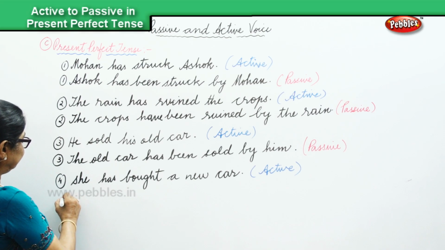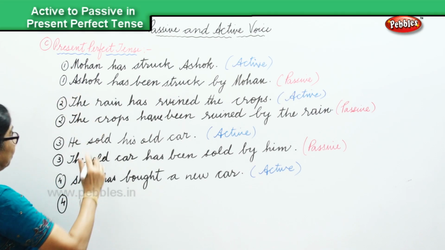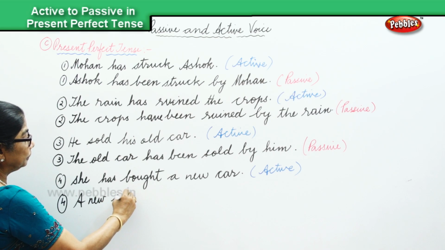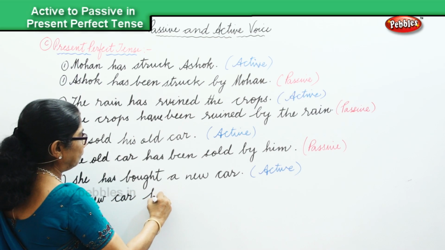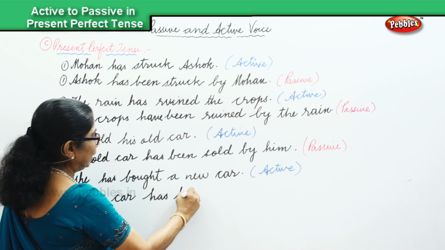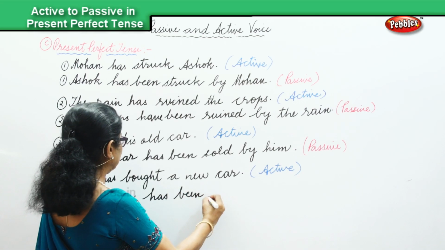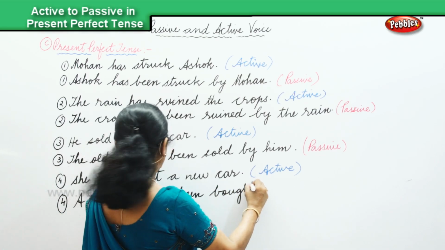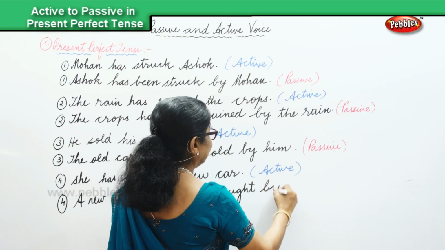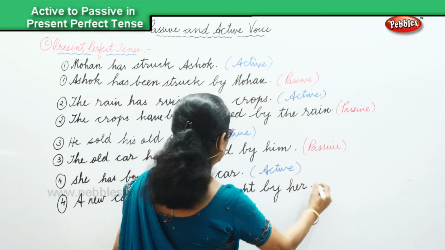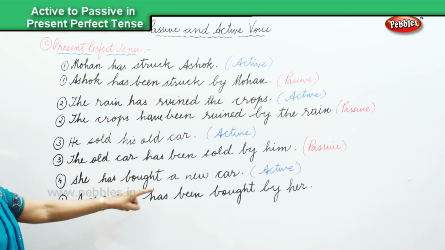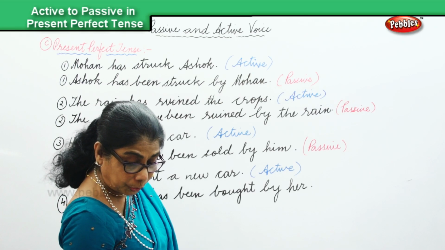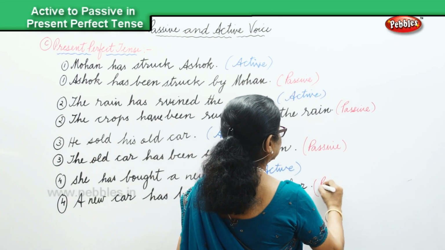A new car, in the present perfect, has been bought by her. Okay? A new car has been bought by her, and that is in the passive voice.